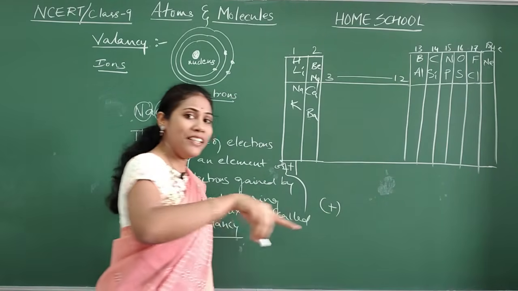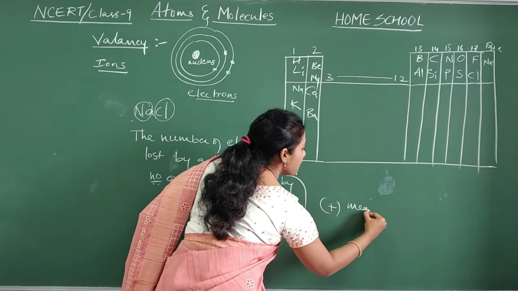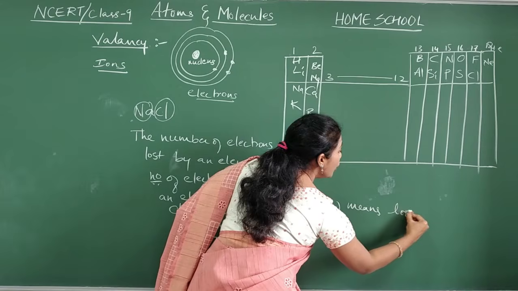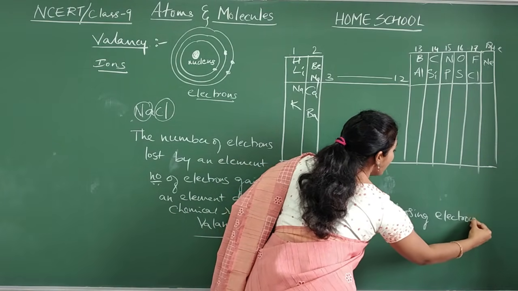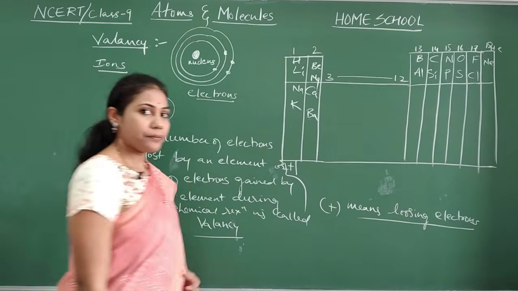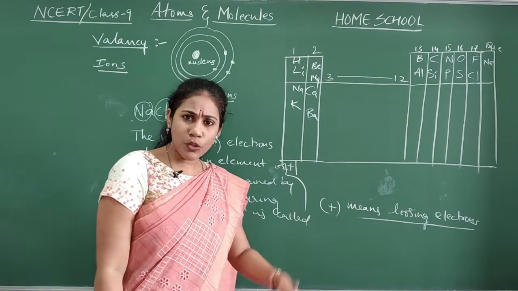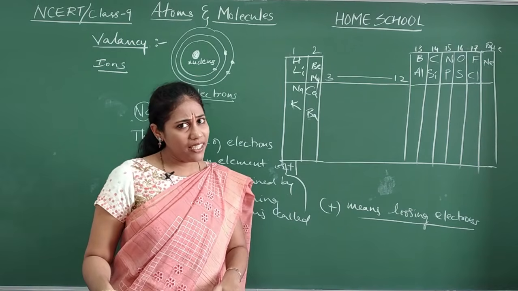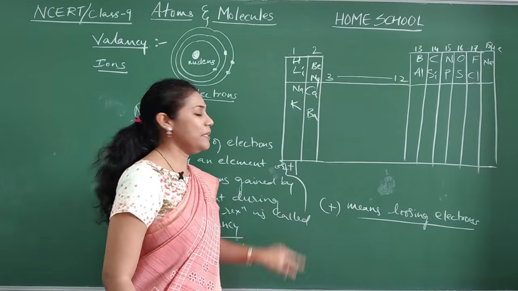Now what do you mean by the sign plus? Here the sign also has some meaning. Plus means losing electrons. I have written one. One in the sense, will it lose one electron or will it gain one electron? That we should know, no? That is the reason we indicate a sign plus.